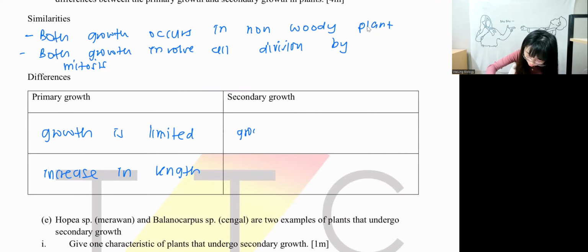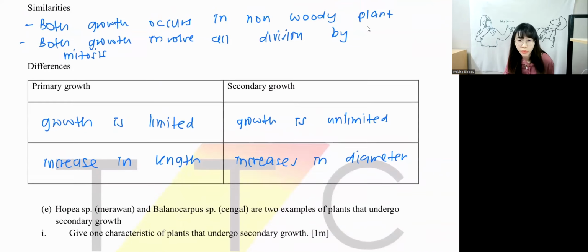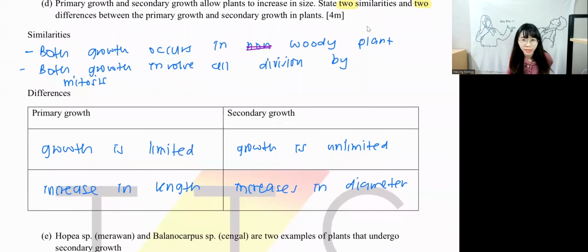Secondary growth is unlimited, increases in diameter. Sorry, woody plant, thank you. Happens in woody plant. Both allowed in woody plant.